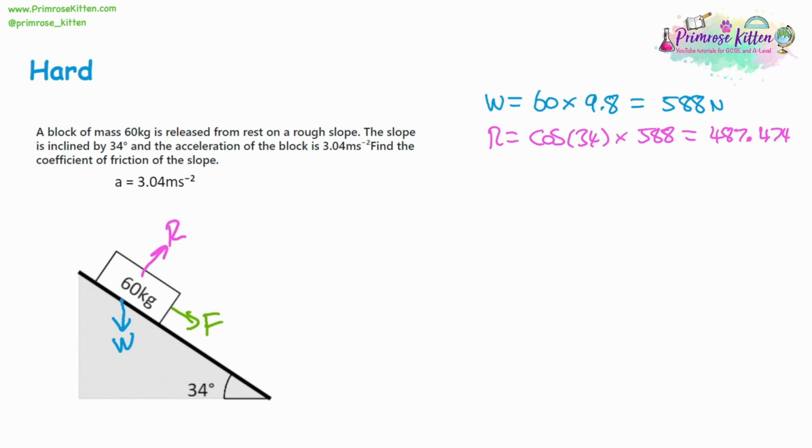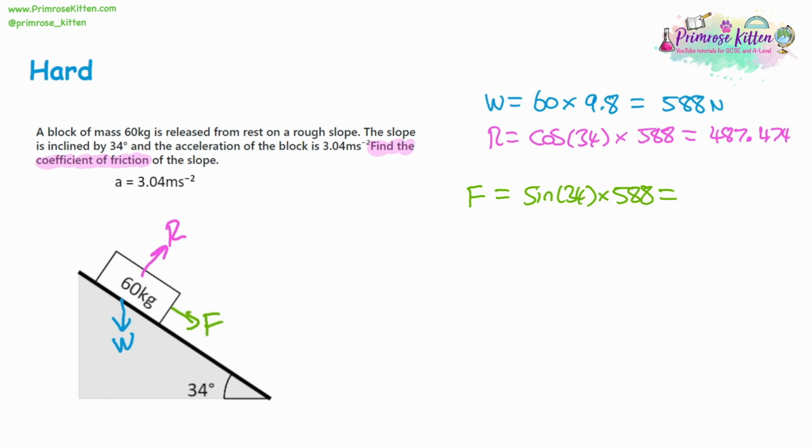And on top of that, we're actually being asked in the question to find the coefficient of friction. So we're going to have to leave that as just an m, as algebra. So let's just move on and carry on with the rest of the steps. And of course, there'll be a point where we have to stop again because we've got this algebra getting involved. So the force going down the slope is going to be sine 34 multiplied by 588.